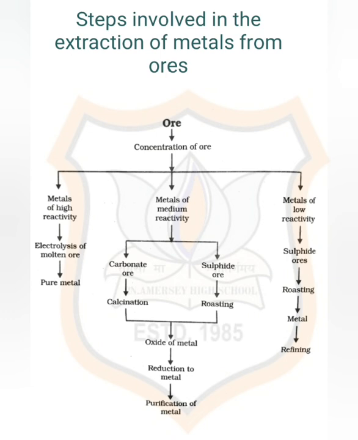Different techniques are to be used for obtaining the metals falling in each category. Several steps are involved in the extraction of pure metal from their ores. A summary of these steps is given in this chart. Each step is explained in detail in the following section.